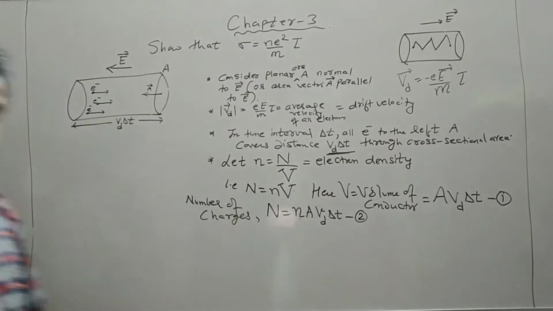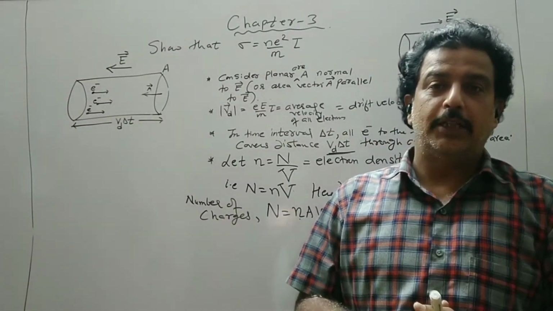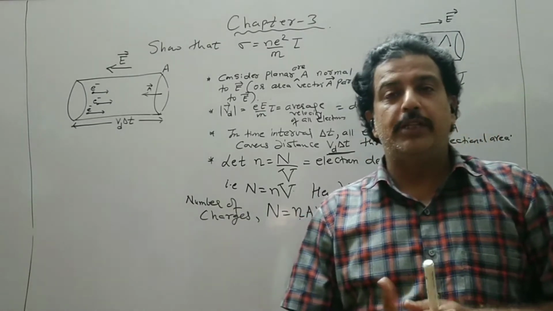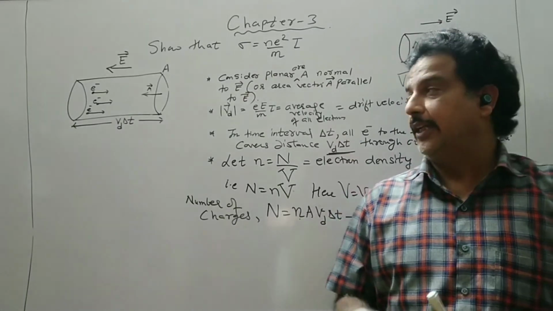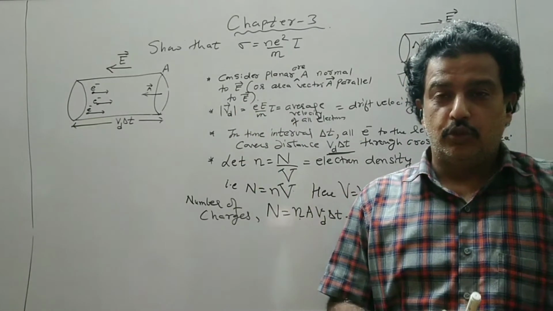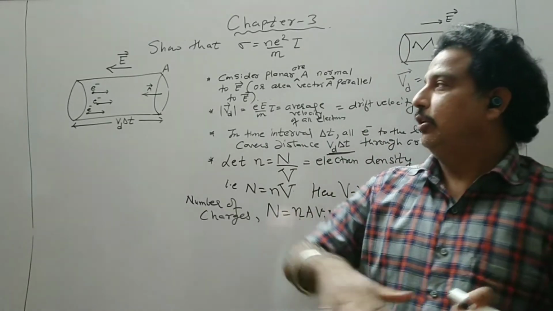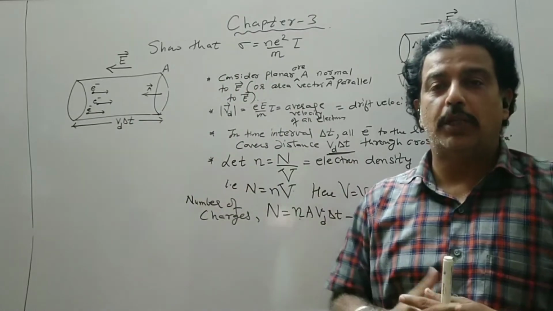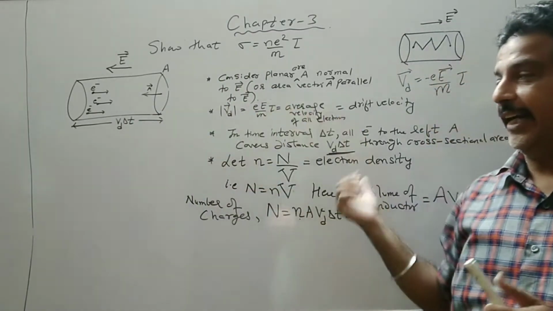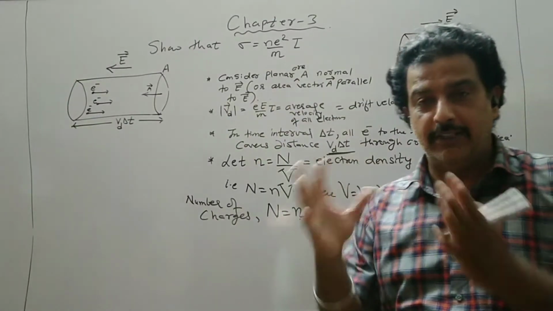Now I have to find out the total amount of charge. So according to quantization of charge, Q is equal to Ne, where e is the charge on the electron and the electron is negative. So the amount of charge transported towards A, or transported through the cross section towards the right, or in the direction opposite to E, all have the same meaning.